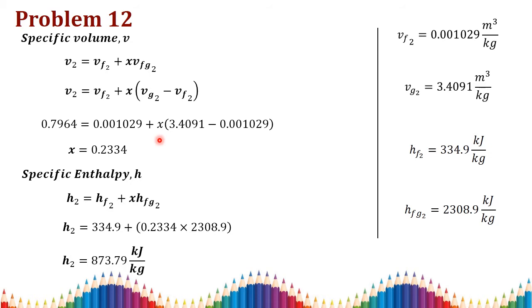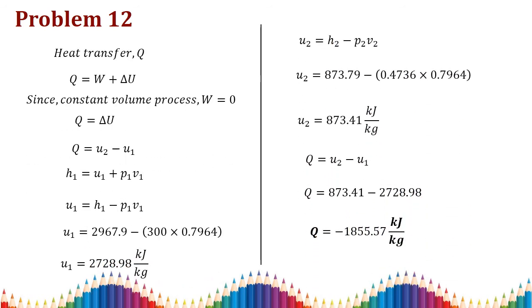Again, the specific enthalpy H2 is equal to Hf2 plus x into Hfg2. We know all the values, that is x, Hf2 and Hfg2. Substitute all those values to get H2 is equal to 873.79 kilojoule per kilogram.